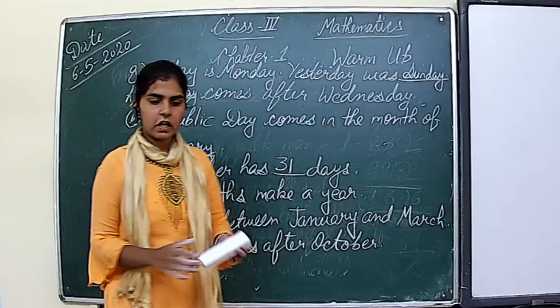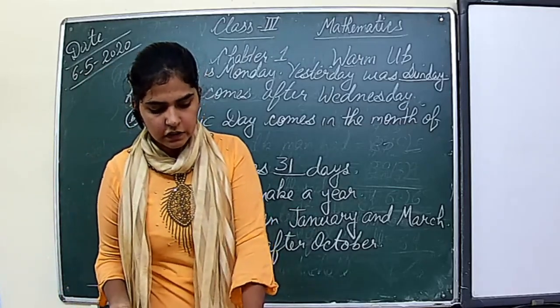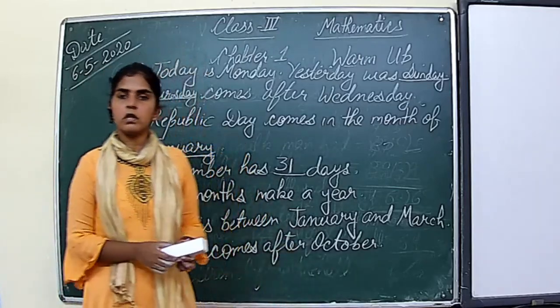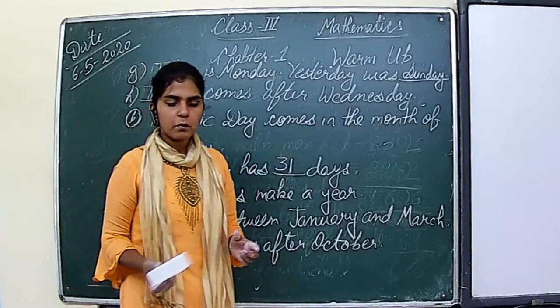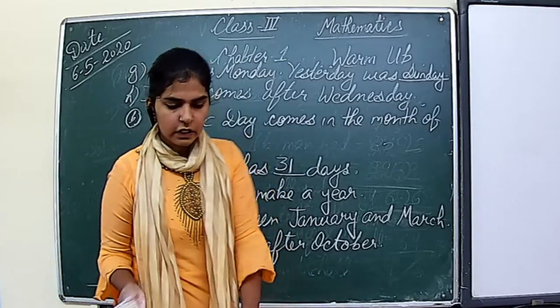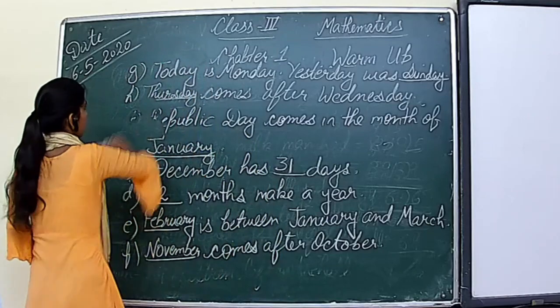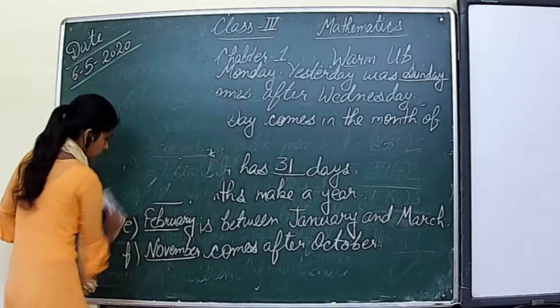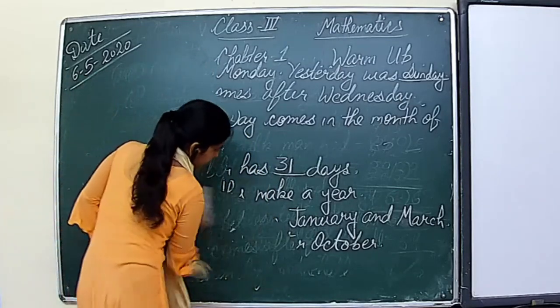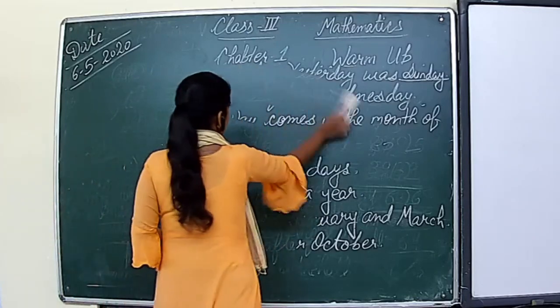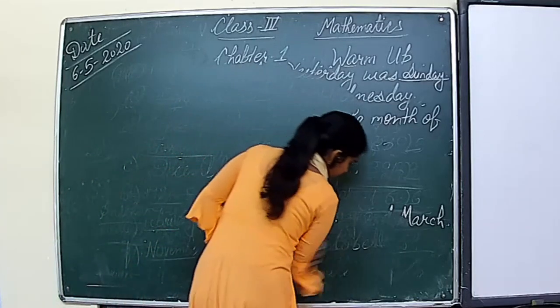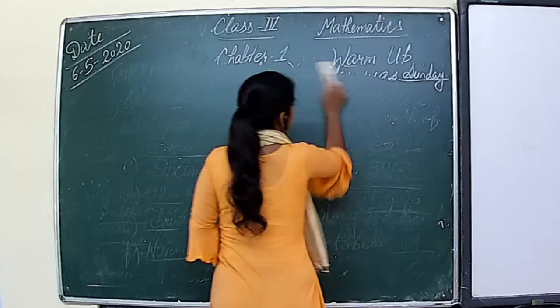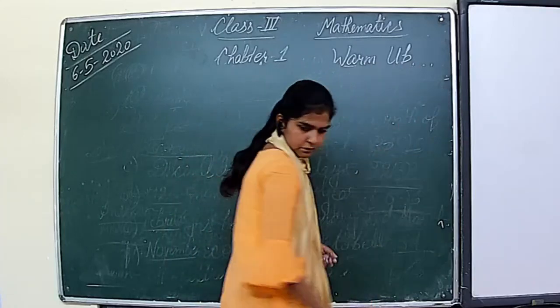Now we reach our last question, that is select the suitable answer from the given alternatives. These are multiple choice questions and 3 parts are there. So let us see these questions. Question number 17.